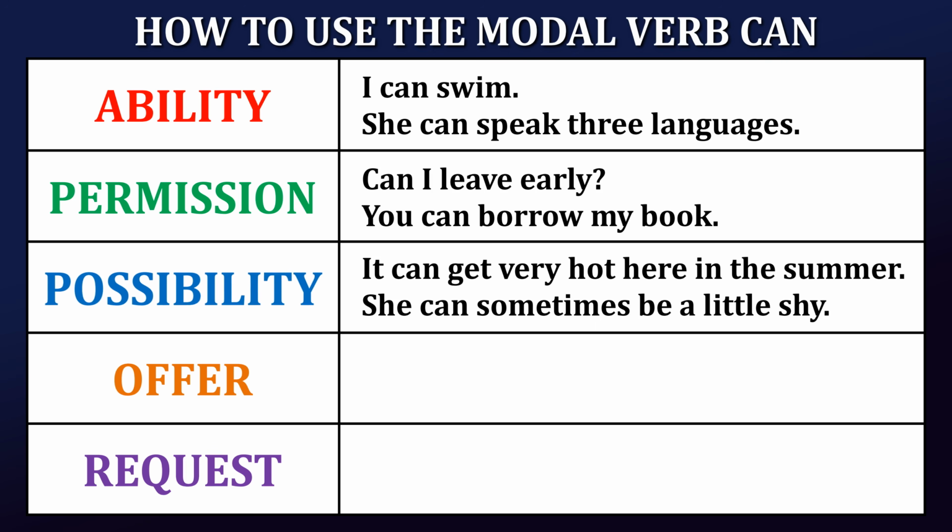Possibility. Can also express possibility. For example, "It can get very hot here in the summer" suggests that hot weather is possible. Or "She can sometimes be a little shy" means that shyness is possible for her in certain situations.